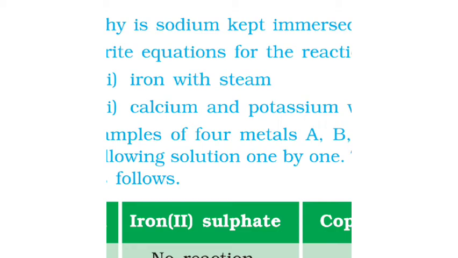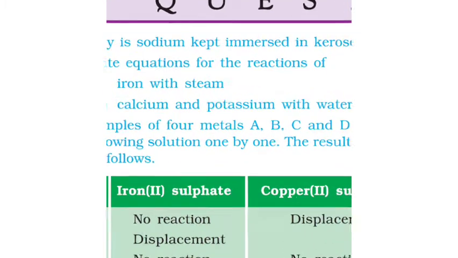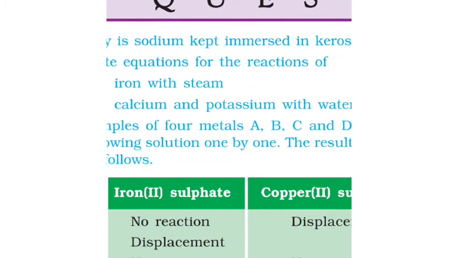Now 2K plus 2H2O gives 2KOH plus H2. Potassium plus water gives potassium hydroxide and hydrogen. 2K is solid, 2H2O is liquid, 2KOH is aqueous and H2 is gas.